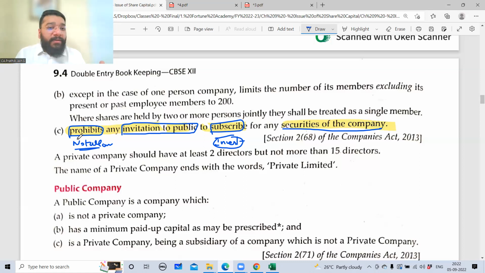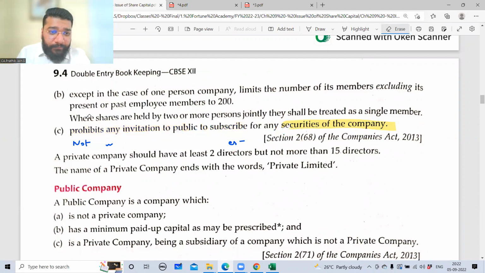Prohibits means restricted, to invite the public. Subscribe means what? Invest. Securities means what? Shares. So the public cannot invest in the shares of a private company randomly. Am I clear or not clear? Guys, am I clear or not clear? Yes, sir. Clear.